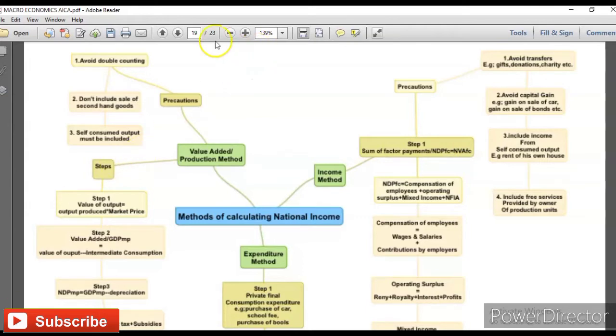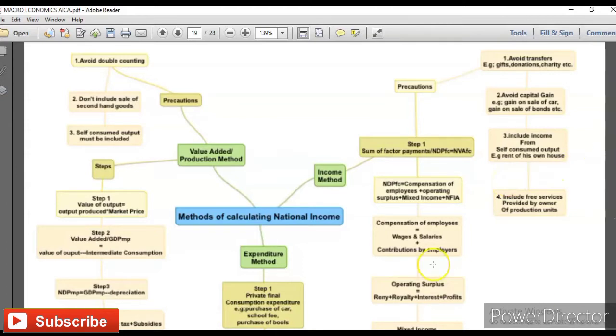I'm talking about, you can see this mind map. Important thing is mentioned over here. This is precautions. Each and every method you use to calculate your national income questions, you need to keep in mind. One is precautions in the value added method, income method, precaution is here, and in expenditure method you can also see precautions are there. So each and every method has some kind of precautions.